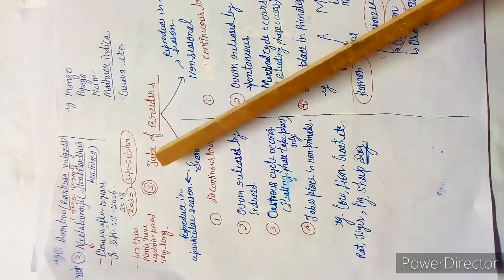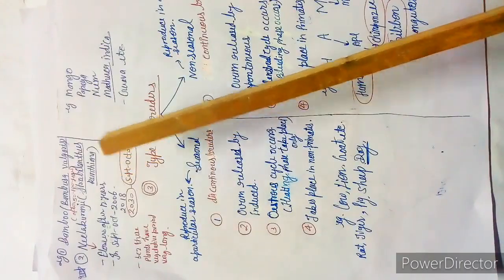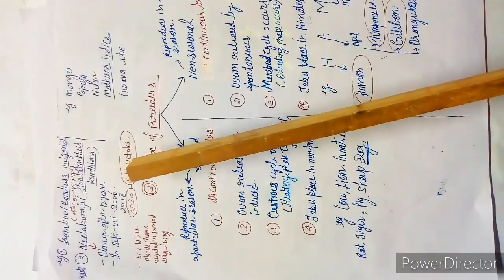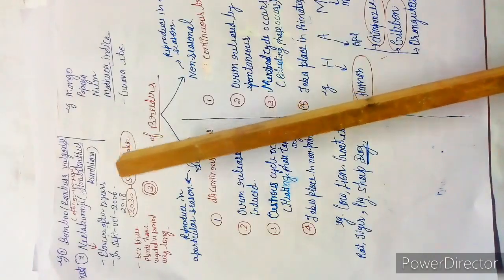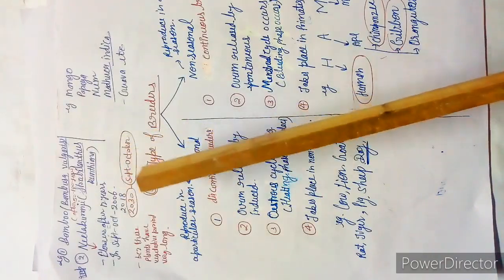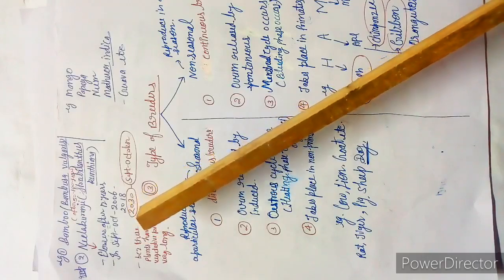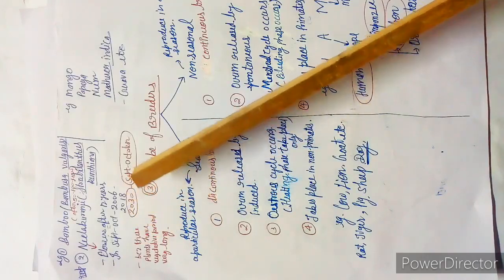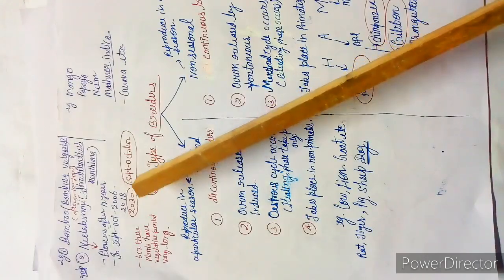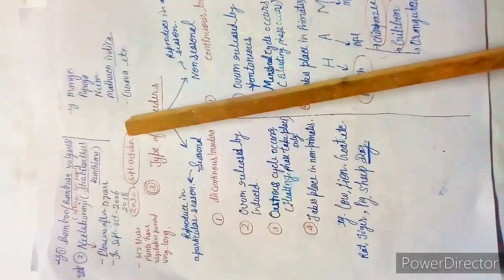Okay, students, the main places for flowering in your book, 3 places are there. Okay, 3 states are there, but the main flowering state is Kerala. That is having a place Munnar. Okay, Munnar is the place in Kerala where flowering takes place.